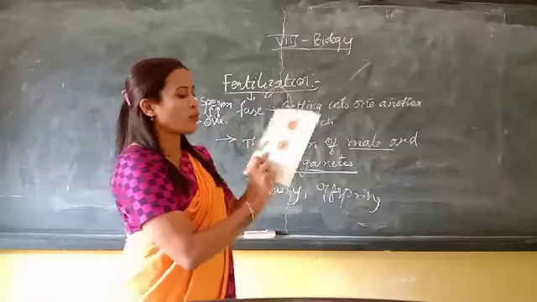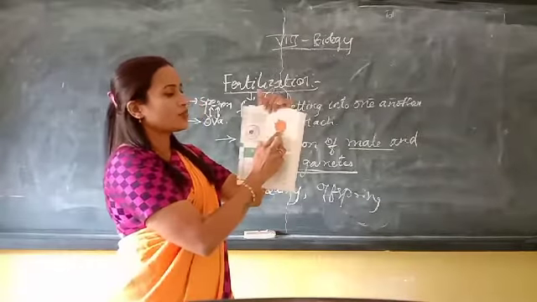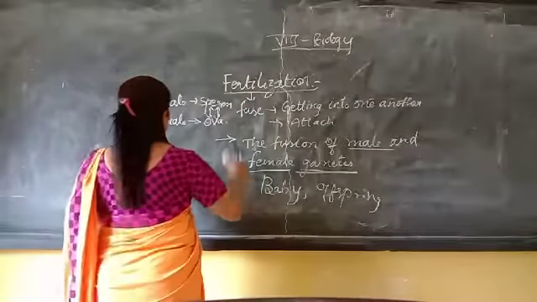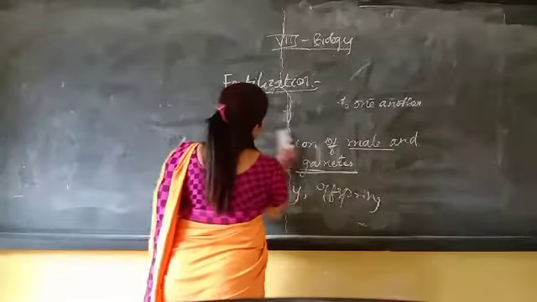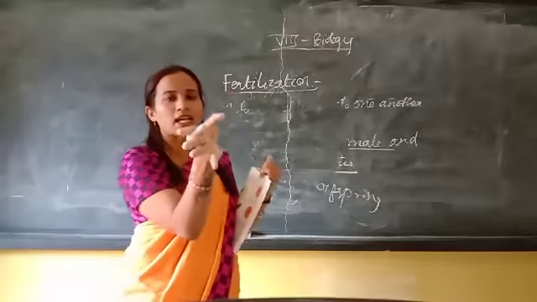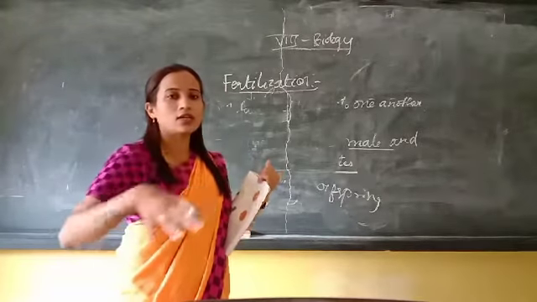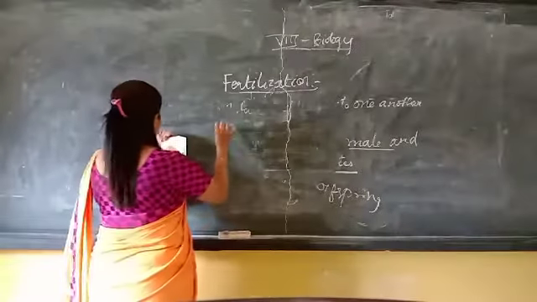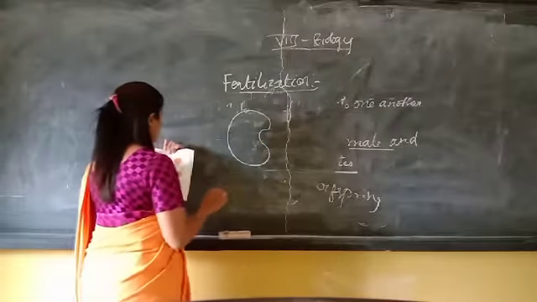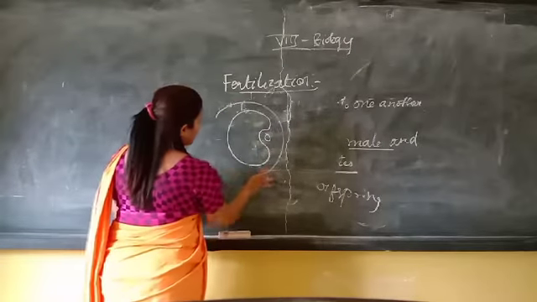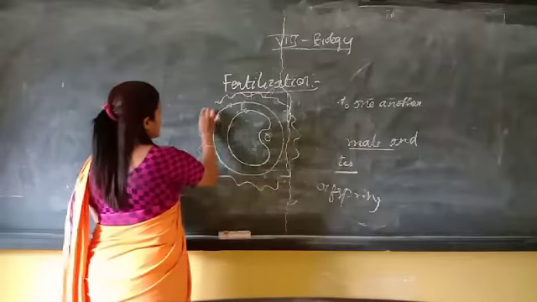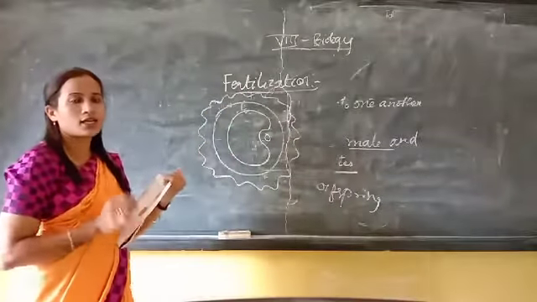In page number 147, see here how fertilization takes place, when the male sperm comes into contact with the female ova. The structure of the female ova is like this. Yesterday I showed you the ova.